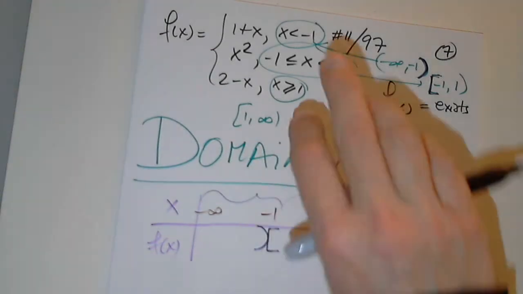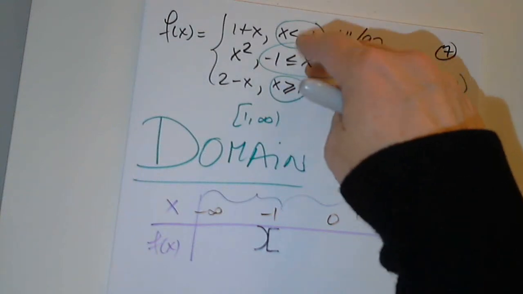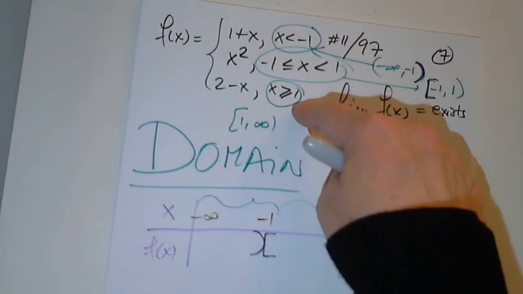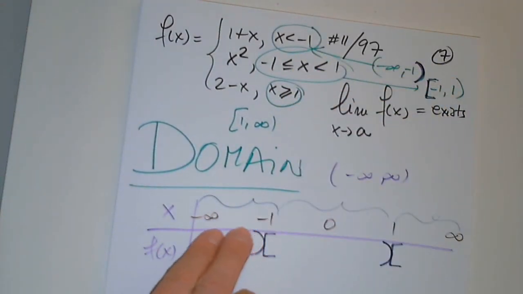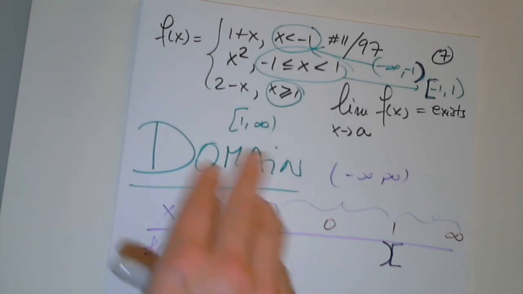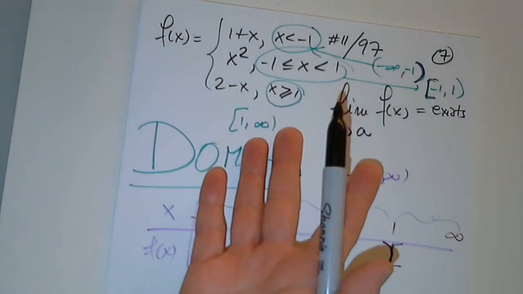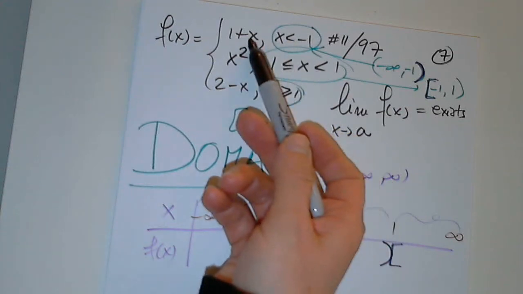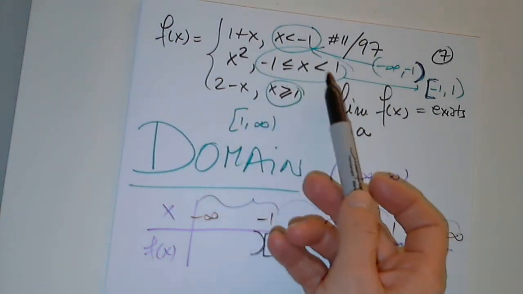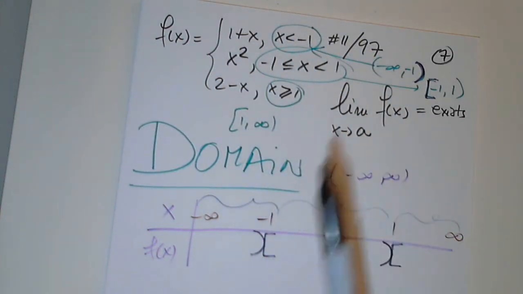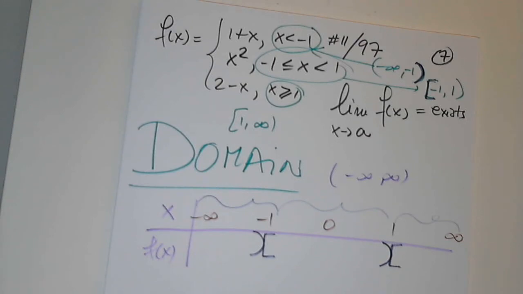Here's why. Because these may not be in the correct order, and by mistake, I may plug in numbers between negative infinity and -1 in the wrong function. They don't have to be in the correct order. This is a correct order here, right? From negative infinity to -1, between -1 and 1, and between 1 and infinity. But they may try to trick us. So I recommend writing them on top of the table.